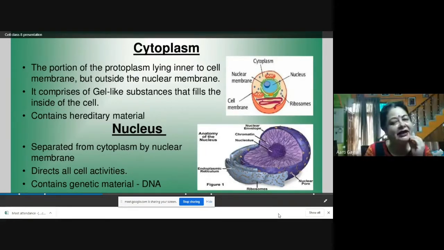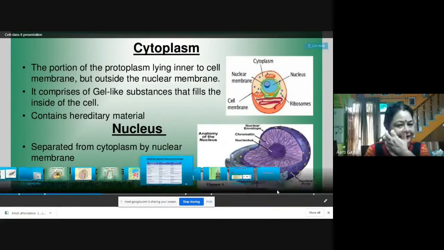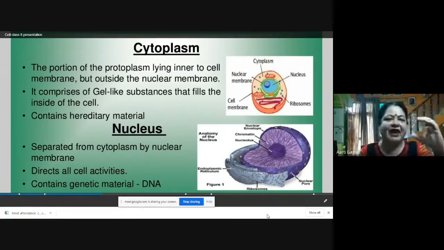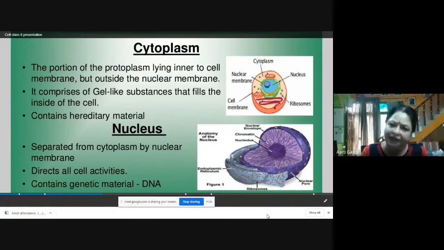And the hereditary material, the chromosomes, is present inside the nucleus. Now the nucleus. The nucleus is separated from the cytoplasm by the nuclear membrane. So there is the plasma membrane and there is the nucleus. The nucleus is a spherical body which is present in the cell, and in most animal cells, it is present in the center of the cell.